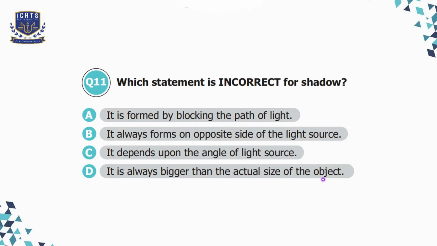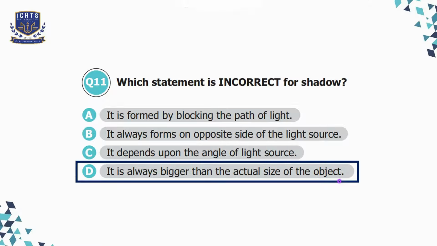So option D is incorrect because the size of the shadow always depends upon the distance between the light source and the object. If the distance between the light source and the object is more, the shadow will be smaller. But if the distance is less, then the shadow will be bigger in size. So we'll choose option D here. This information is incorrect.